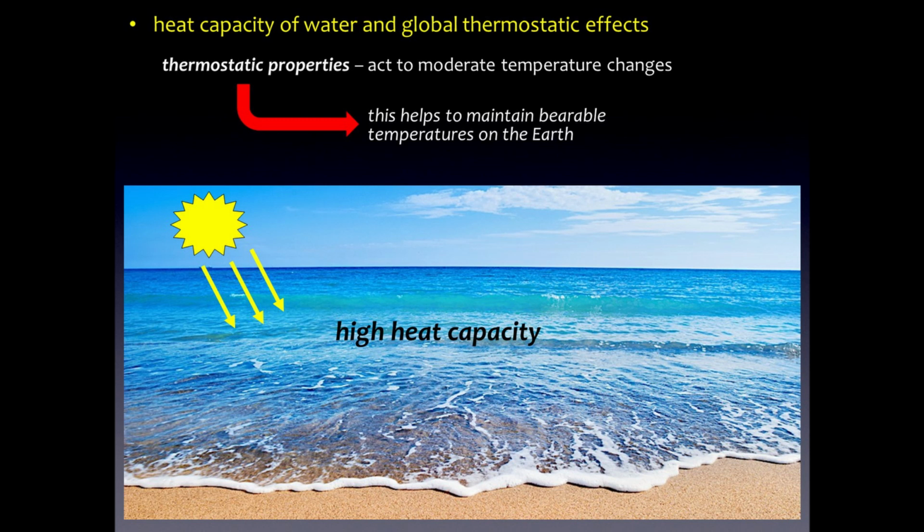It helps maintain bearable temperatures on the earth. So lots of sun will hit the ocean, but it isn't really going to heat up very appreciably over a short period of time. So the fact that water, even salt water, has a high heat capacity helps maintain livable conditions on the planet.